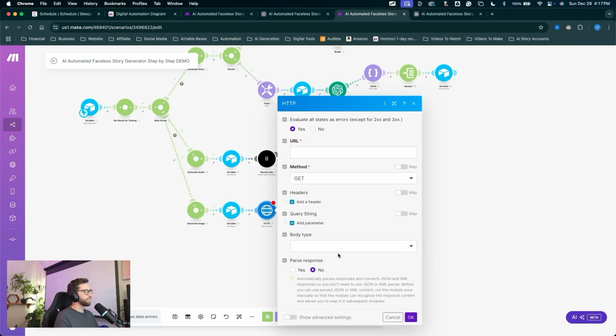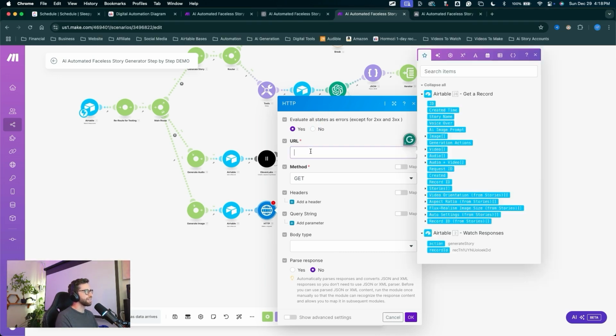If you don't know anything about APIs, and setting up your custom HTTP modules for those APIs, it's basically a lot of reading through documentation for the API, finding the URLs, finding all of the headers, body types, all of this stuff, and entering it in here correctly. We don't need to worry about that. Just copy and paste what I have here. For the URL, copy this URL.